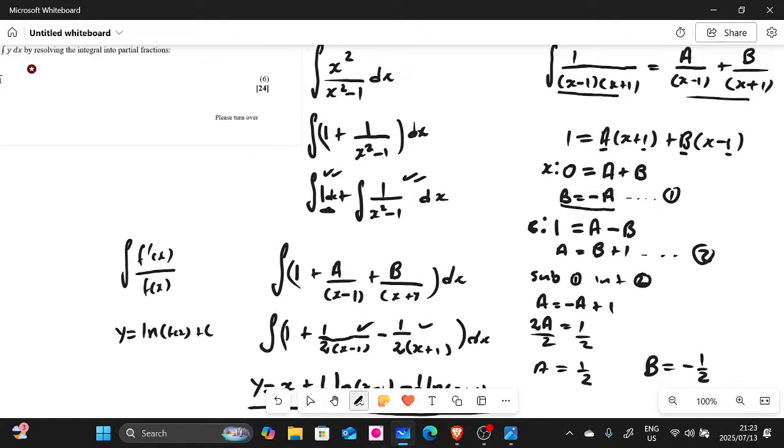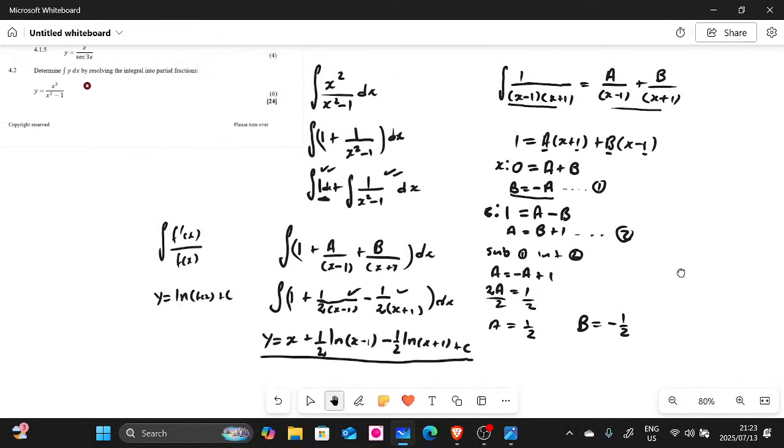So when this happens, it basically means that you should use the long division method, or any other method that you know of. Because we had a 2 there, we couldn't just jump straight to partial fractions. We had to divide first. So after dividing, we'll have 1 plus 1 over x squared minus 1.